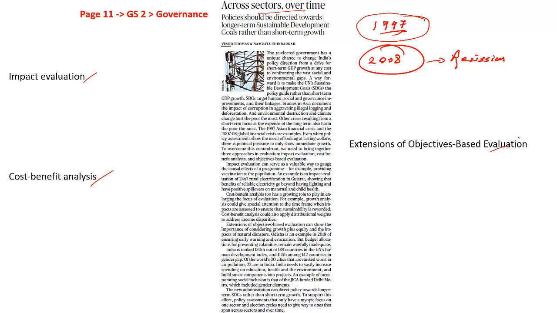First, it speaks about impact. What do we mean by it? Let's say we have a program. Let's say we have a scheme that the government of India has come up with. What is the influence or what benefits this particular program will drive for the future is what impact evaluation is. Let me give you an example to elaborate this. You have a number of programs the government is coming up with. Let's say the electrification program.